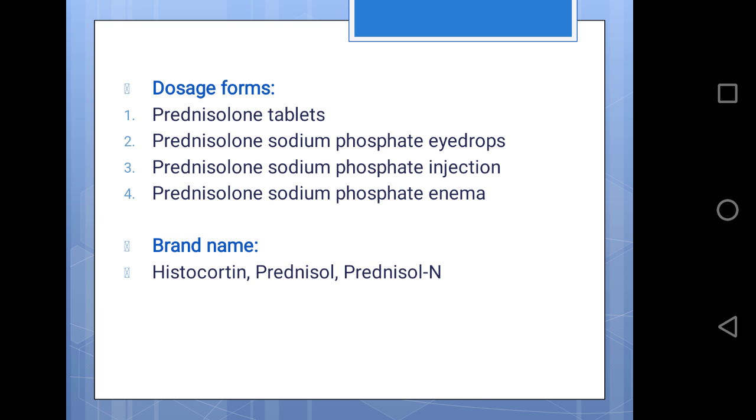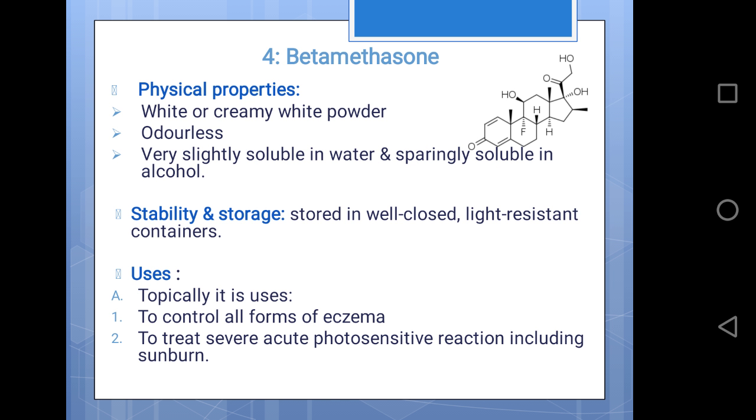The dosage forms of prednisolone are prednisolone tablet, prednisolone sodium phosphate eye drop, injection and enema. Brand names are Histocortin, Prednisol, Prednisol N.